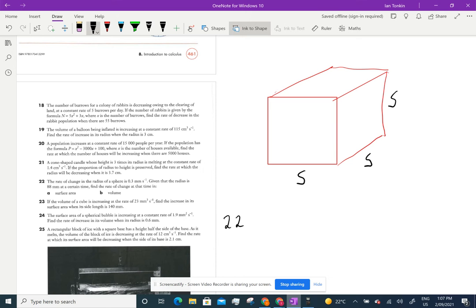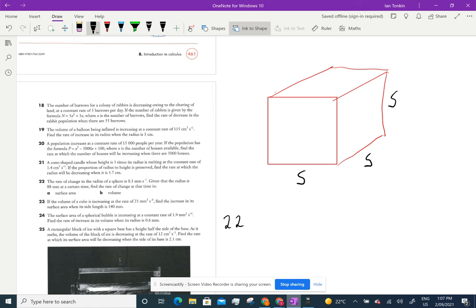Okay, Year 11, some students have asked about exercise 8.11 and questions with two variables, and I'm going to look particularly at questions 23, 24 and 25. So what do they say here? In question 23, if the volume of a cube is increasing at a rate of 23 millimeters per second, find the increase in its surface area when its side length is 140.